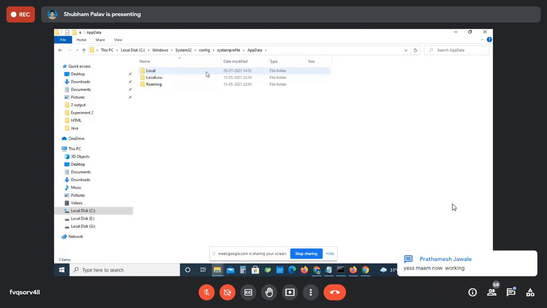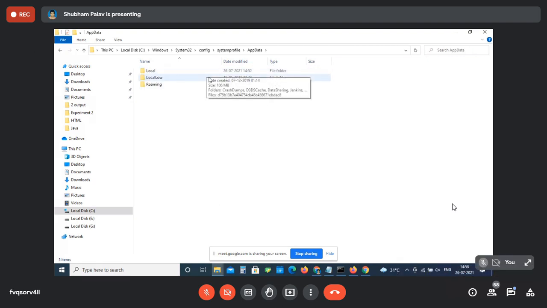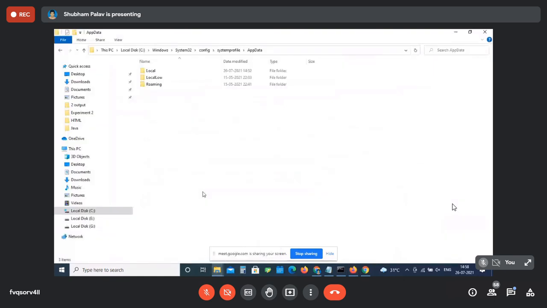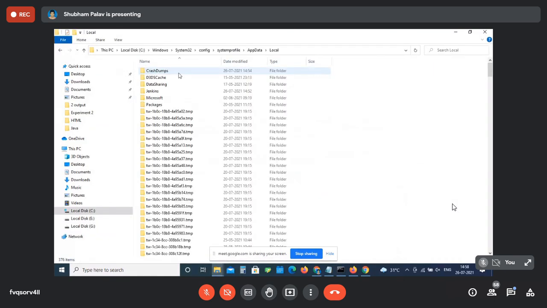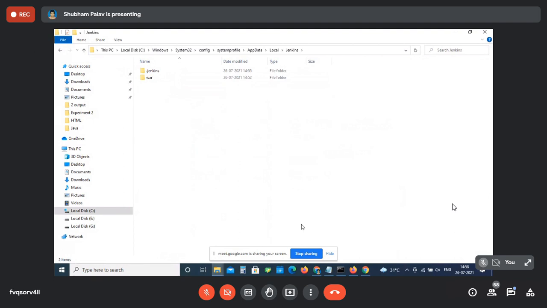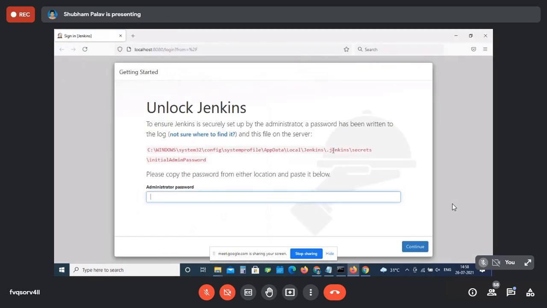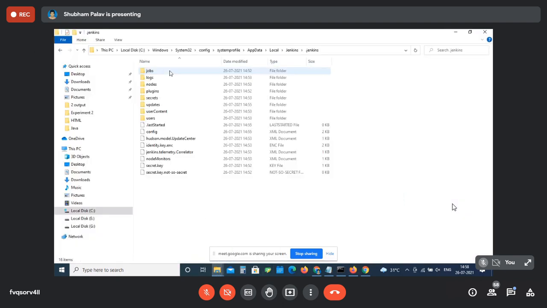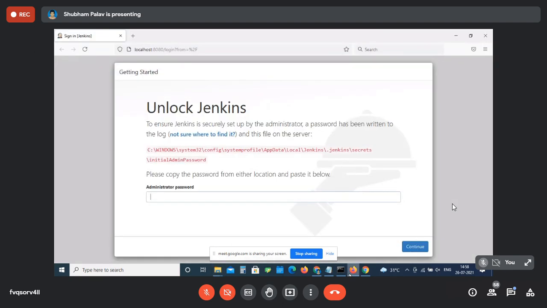Now it's working, no? Okay. Then check the link. Next one is Local and then Jenkins, correct? Local, yes. See, Jenkins is there. Then what is the next one? Again, dot Jenkins. This is the first one. Then secret was there, right? Secret, yeah.